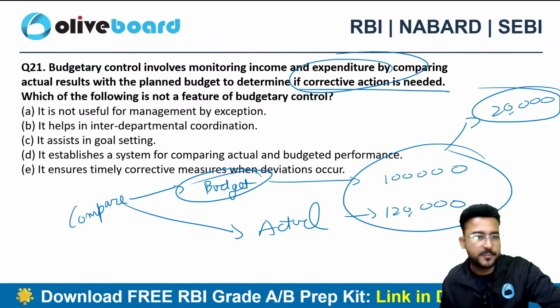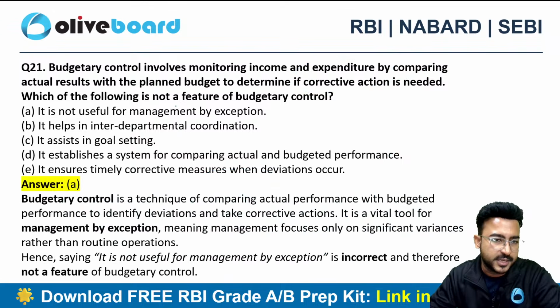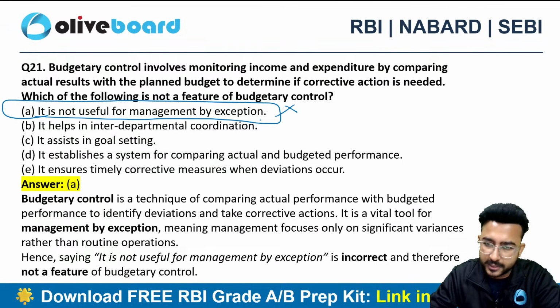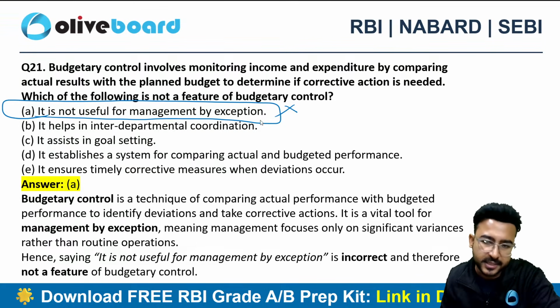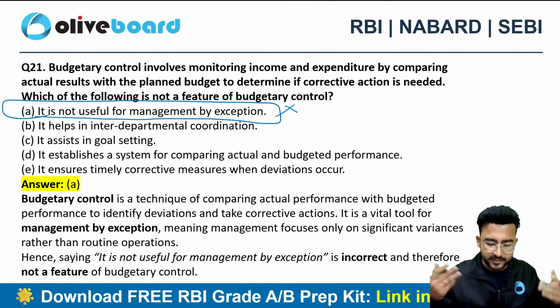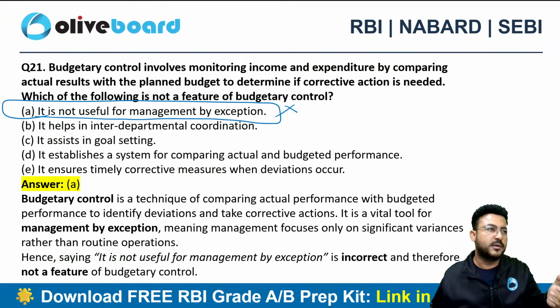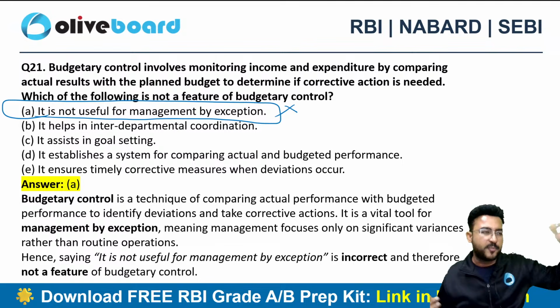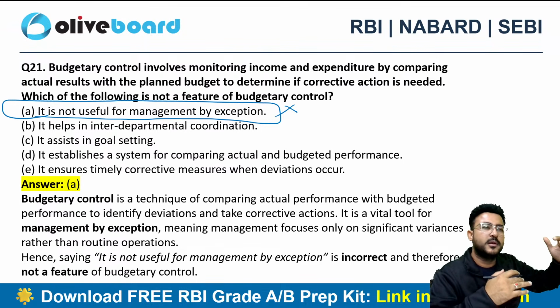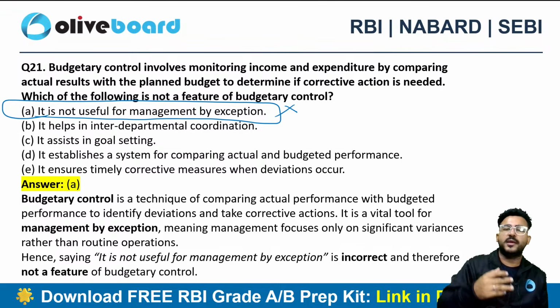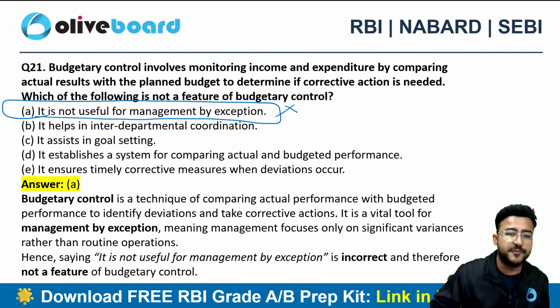The very first option is not at all a feature of budgetary control. It is not useful for management by exception. It is not correct. It is useful for management by exception. Obviously, in budgeting, what we are doing is a variance analysis, right? We are doing budgetary control. What is budgetary control all about? Let's suppose I have planned an expenditure at 1 lakh rupee, but the actual expenditure was 1,10,000 rupee, which is an exception. So definitely it is useful for management by exception as well.